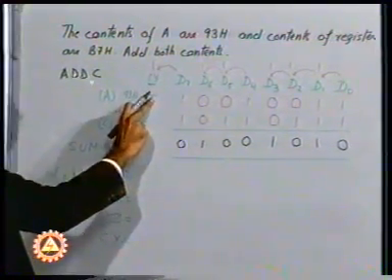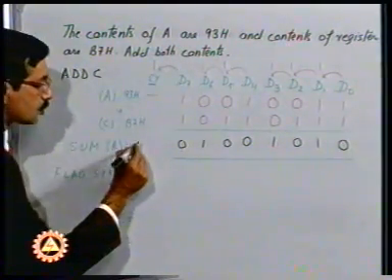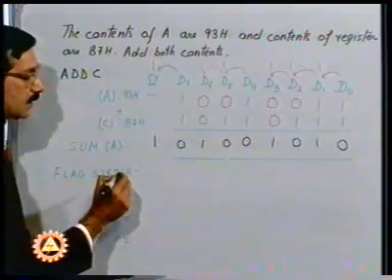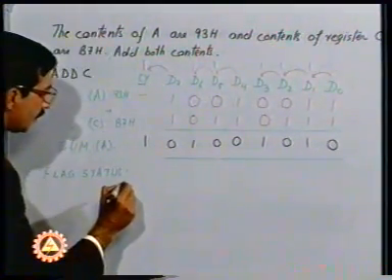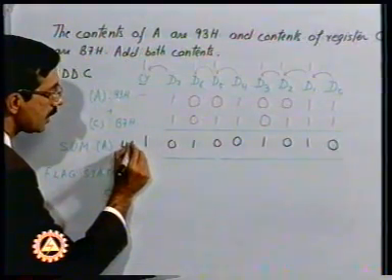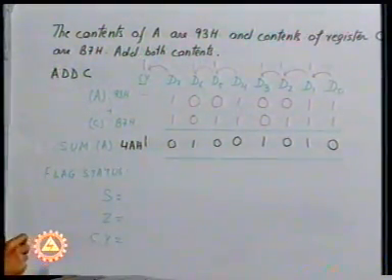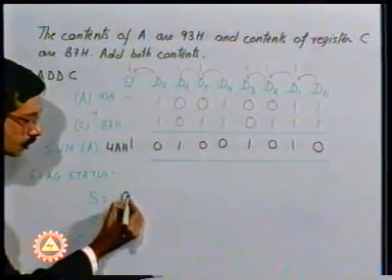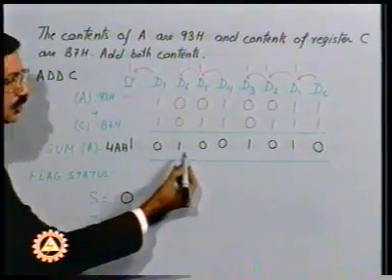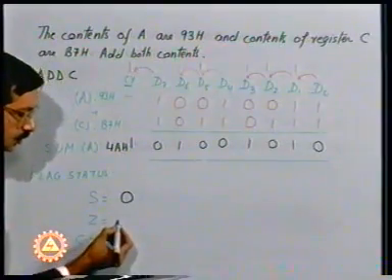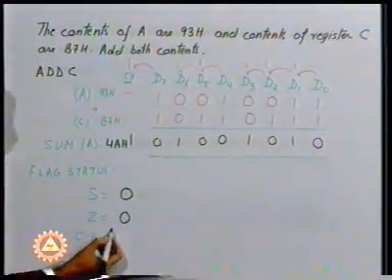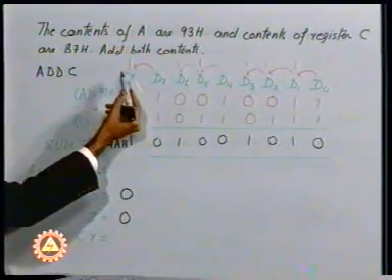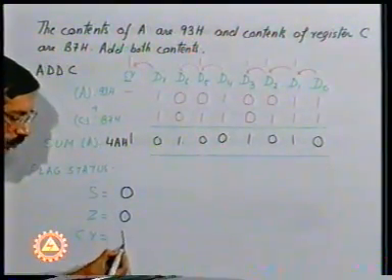Initially the carry was not there, now a carry has been generated. So the carry flag now becomes 1. The result of this is that the answer we have available here is 4AH. This H indicates that we are using hexadecimal number systems. Now let us see the flag status. Since the D7 bit is 0, the sign flag is 0. Since after the addition the result is not 0, the zero flag is 0. After the addition of the two numbers, we had generated a carry, so the carry flag is 1.